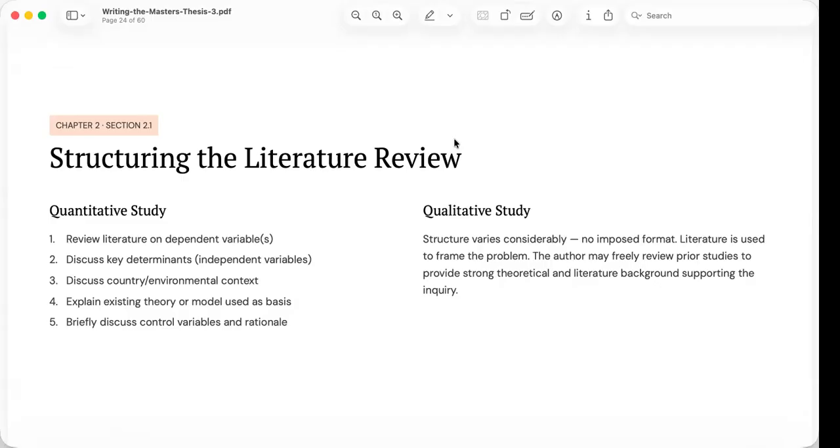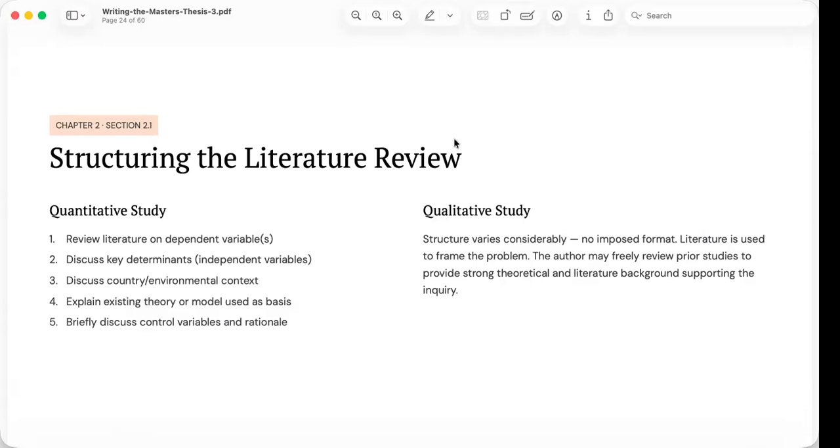Researchers often begin by discussing the dependent variable because this is the primary outcome being investigated. Then they review literature on the independent variable that may influence it. After discussing these variables, they explain the broader context in which the study takes place, present the theory supporting the relationships among variables, and finally discuss any control, moderating, or intervening variables that may affect the results. This structure logically leads readers from theory to hypotheses.